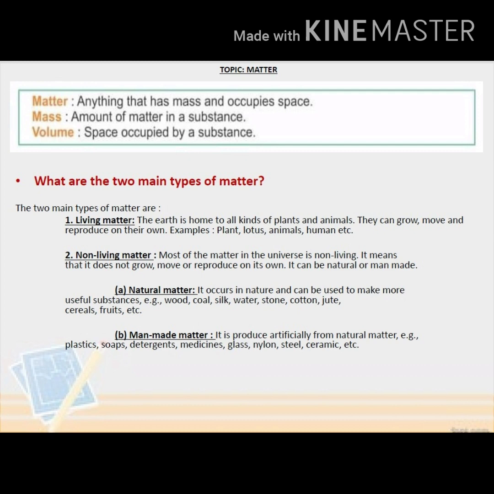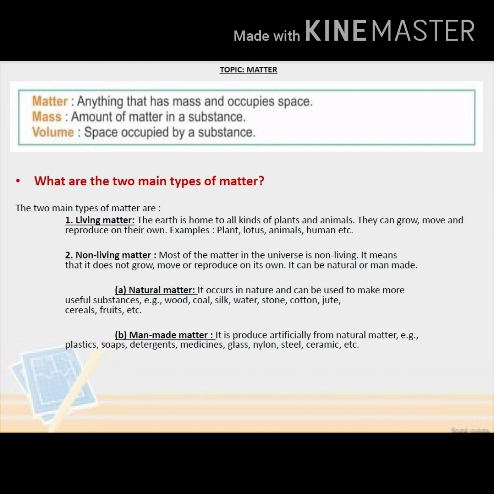What are the two main types of matter? The two main types of matter are living matter and non-living matter. Living matter: the earth is home to all kinds of plants and animals. They can grow, move and reproduce on their own. Example: plant, lotus; animals, human, etc.